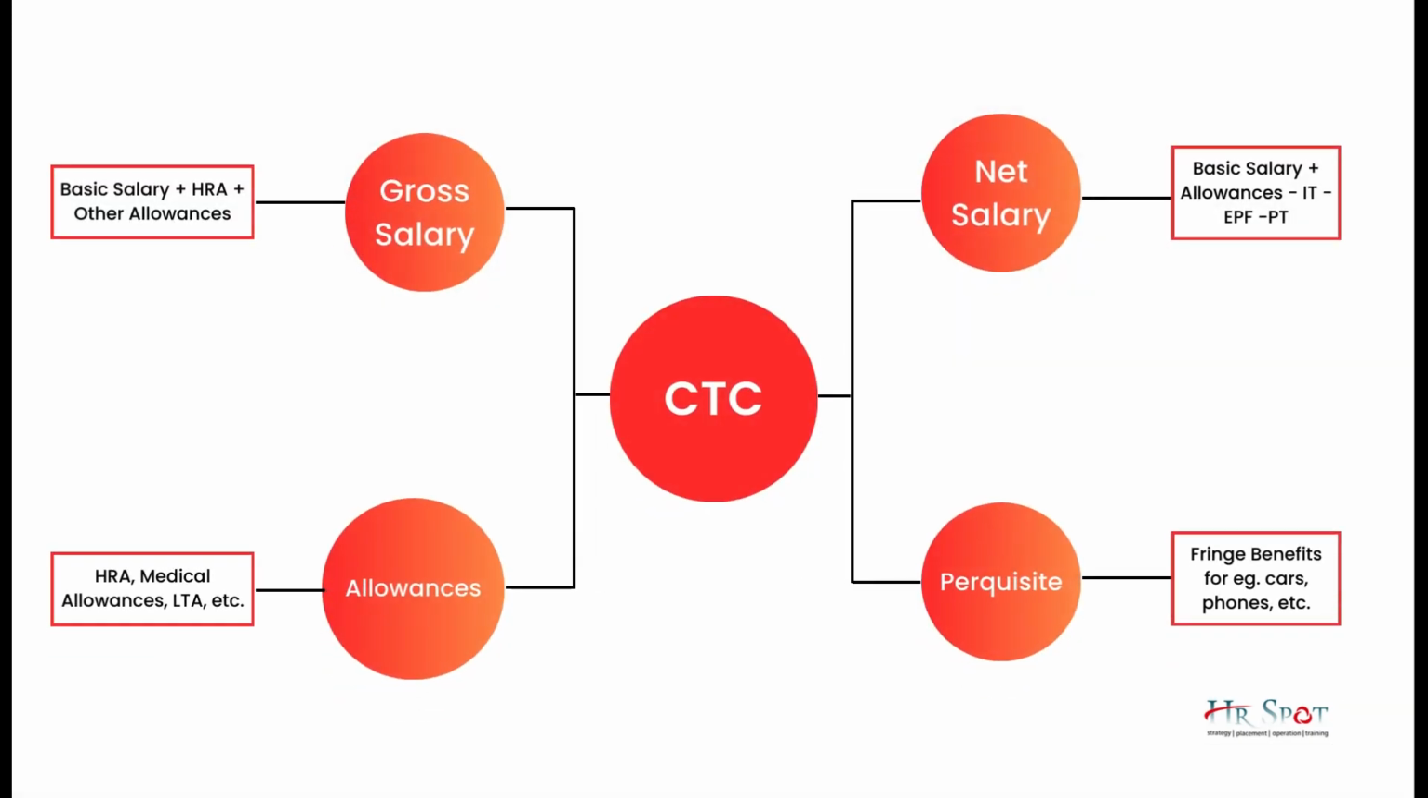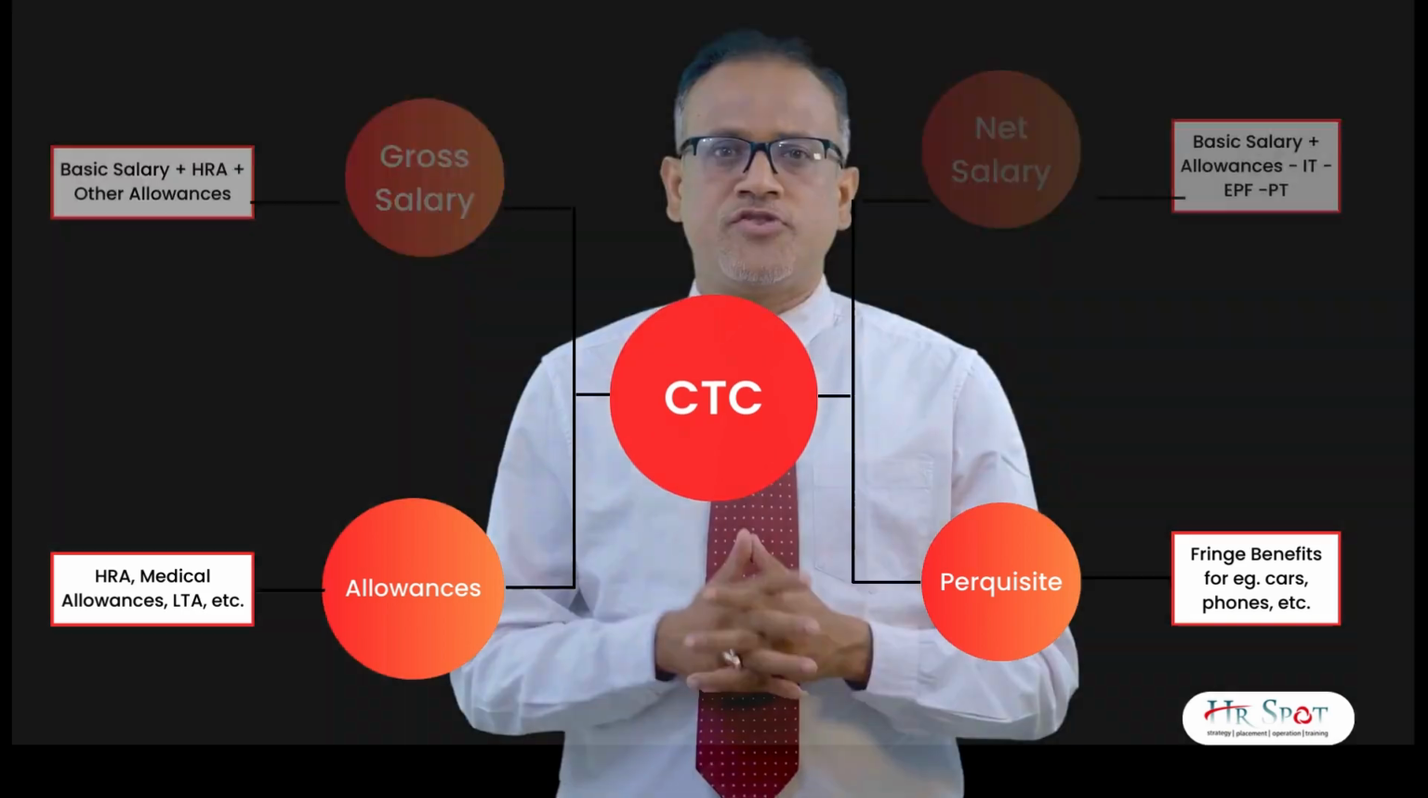Cost to company is basically the total cost which a company decides to spend for an employee in an entire year. So CTC per annum, or cost to company per annum, is the total cost of a company for a single employee. Now, when we are talking about the CTC, it is divided into different components. CTC is not a single figure, but it is actually divided into different components. Let us now see what are the different components of CTC.